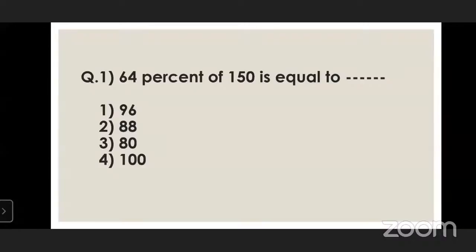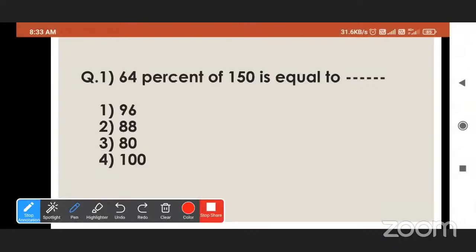Question number 1. Read this one. 64% of 150 is equal to 64 upon 100 multiplied by 150.